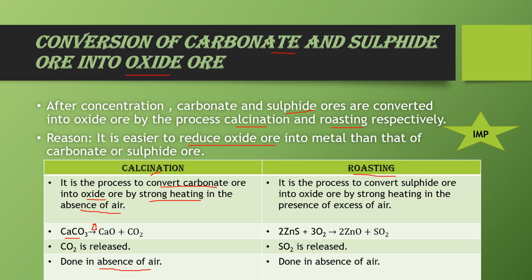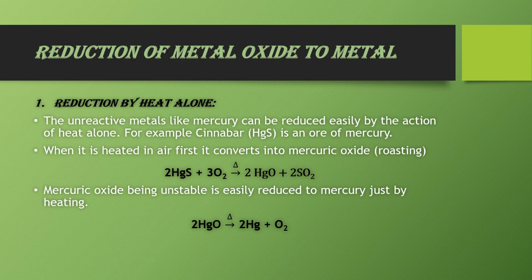Now the next process is roasting. What is the definition of roasting? It is the process to convert sulfide ore into oxide ore by strong heating in the presence of excess air. The reaction is, when zinc sulfide reacts with excess oxygen, it is converted into zinc oxide and SO2 gas is released. So in this case SO2 gas is released and it is done in the presence of air. So these are the definitions of calcination and roasting, their equations, and also the difference between calcination and roasting.